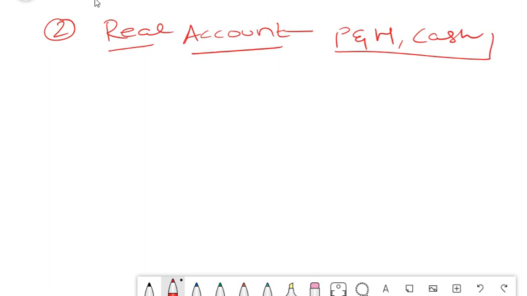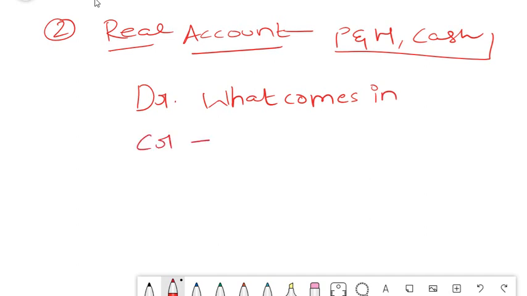So here the golden rule is: debit what comes in, credit what goes out. This is what you have to do when it comes to real account.